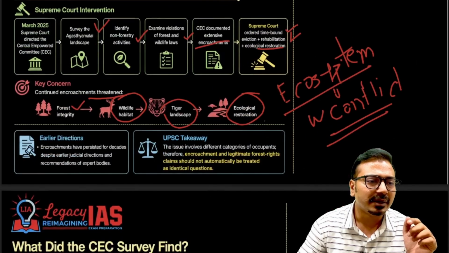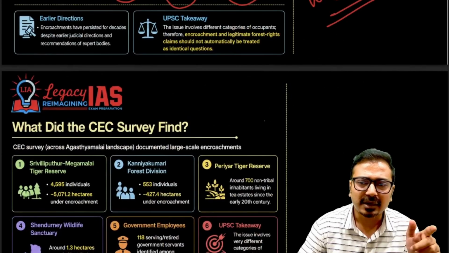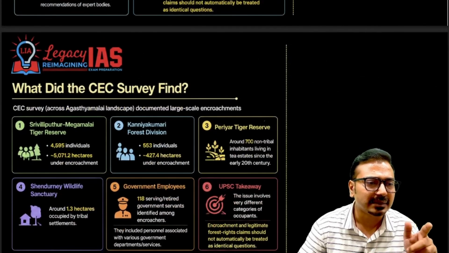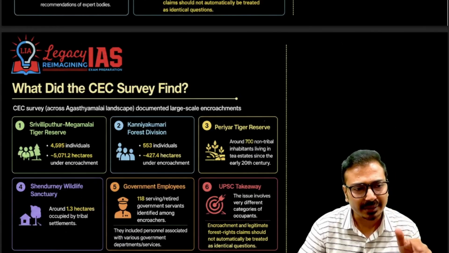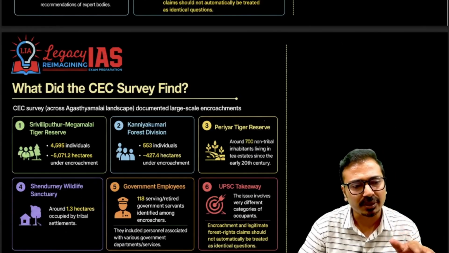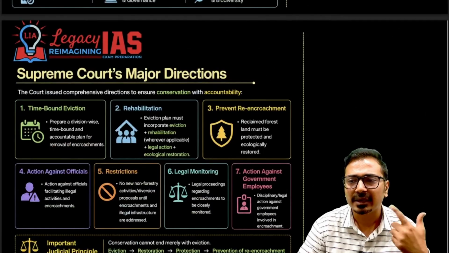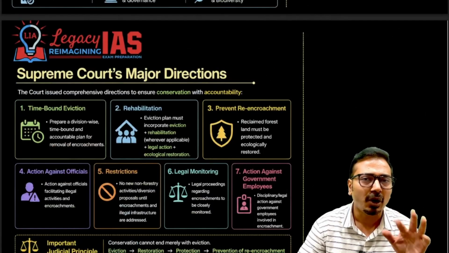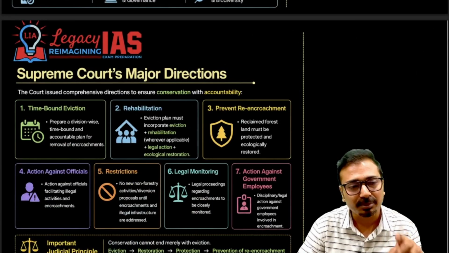Now what did the CEC, this committee survey, find? I told you about the protected areas, and you need not remember the encroachment areas and all these things, but you should remember the areas which are part of the Agasthyamalai Biosphere Reserve protected areas where there has been encroachment. Now the concern here, you should understand, is whether they are illegal encroachers or traditional forest dwellers. That's why the Forest Rights Act comes into the picture.